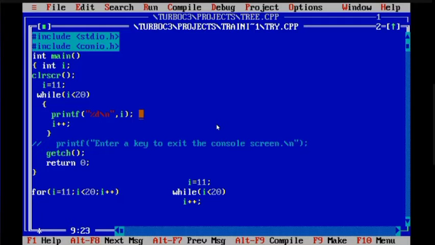Ma'am, what is the difference between for and while? The difference is in two places. One is in front of us: syntax. There is a syntax difference.